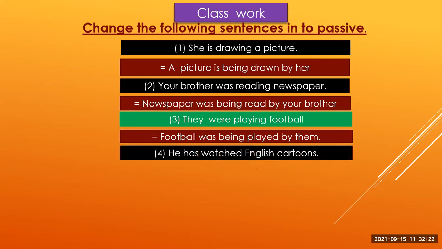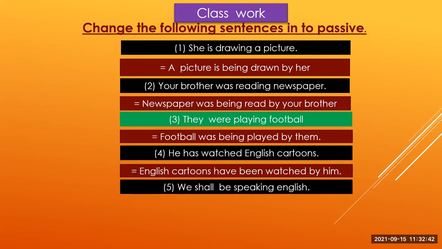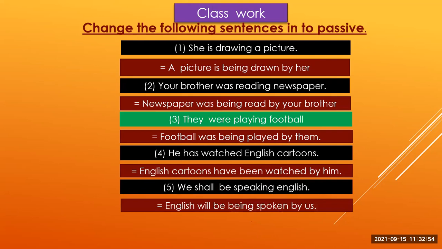Number four, he has watched English cartoons. This is a sentence of present perfect tense. So the passive form of this sentence is, English cartoons have been watched by him. Number five, we shall be speaking English. This is an example of future continuous tense. So the passive form of future continuous tense is, English will be being spoken by us.